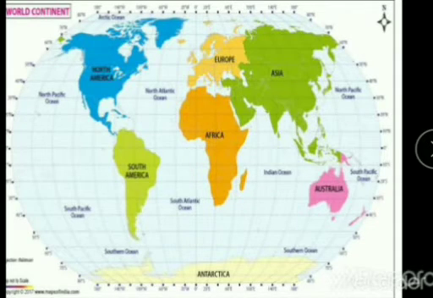And do you know which is the second largest continent? Yes, so the second largest continent is Africa, which is surrounded by water bodies on all sides. To the north lies Mediterranean Sea, to the east Indian Ocean and to the west Atlantic Ocean. Due to its size and extent, a variety of landforms are found here. The world's longest river, that is the Nile, is in Africa. So the largest desert, the Sahara, is also found in Africa.